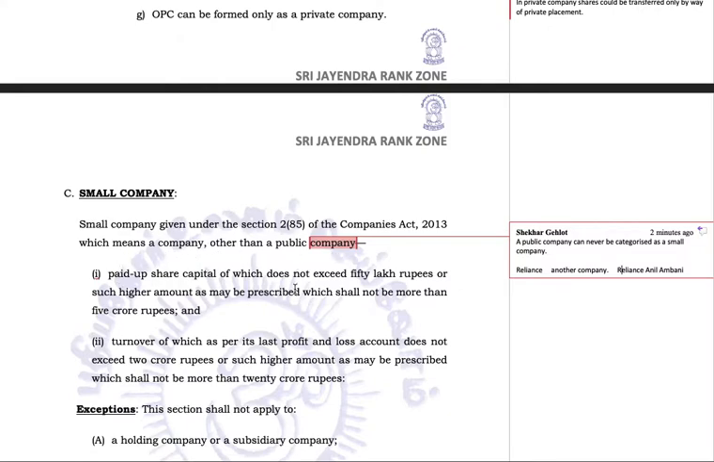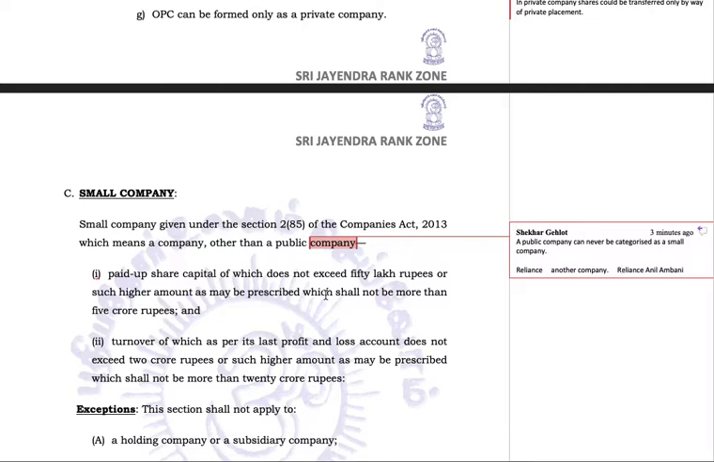And now, what is a small company? Paid up share capital of which does not exceed 50 lakh rupees or such higher amount as may be prescribed, which shall not be more than 5 crore rupees. That means tomorrow this 50 lakh may become 5 crore rupees as well. Tomorrow the law may say a small company is one which has a paid up share capital which does not exceed 5 crore rupees. Today it says 50 lakh only.